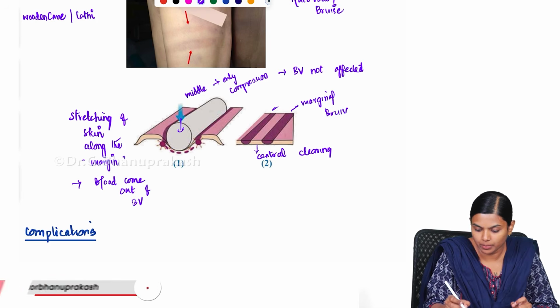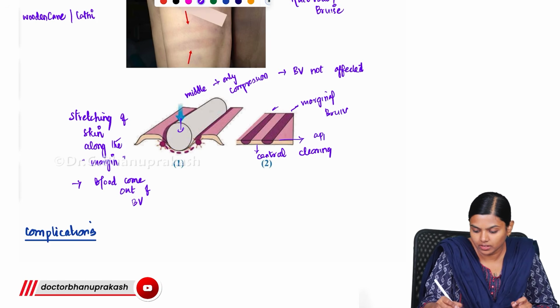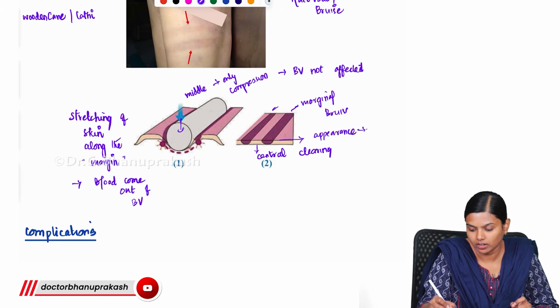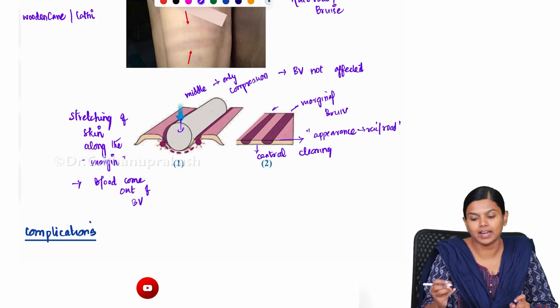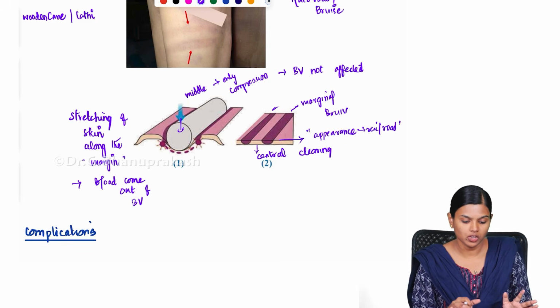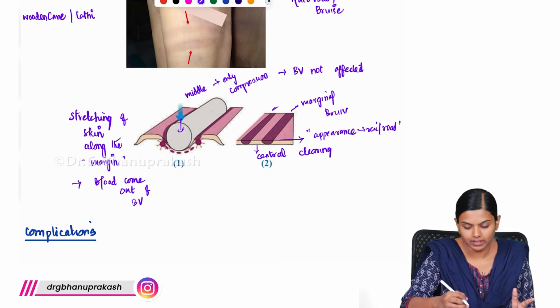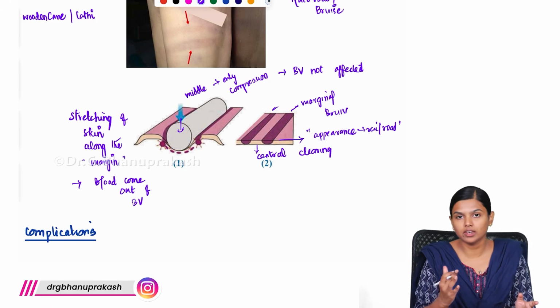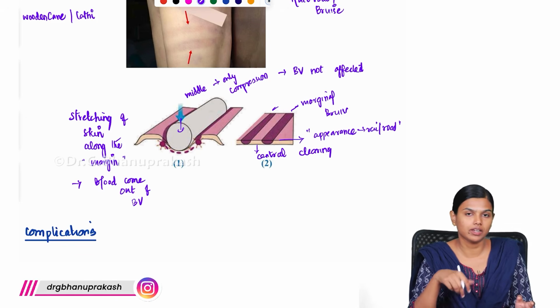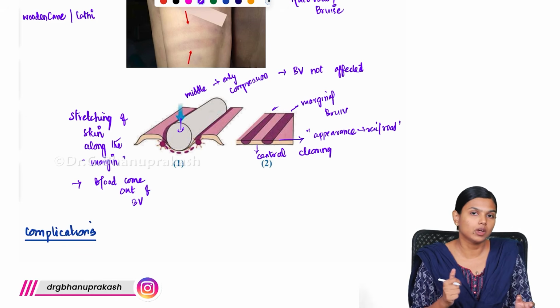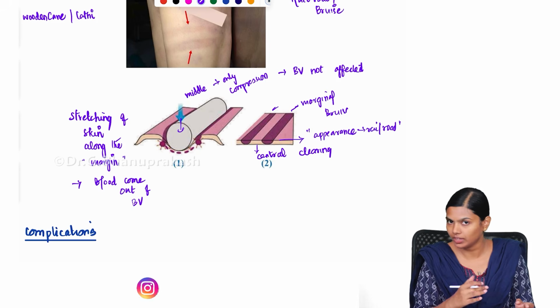This appearance is known as the railroad or tram line appearance. That is why we call it a railroad or tram line bruise. So this is also a type of patterned bruise. When you look at this kind of injury, you can say that it could have been caused by a cylindrical object like a wooden cane or lathi.